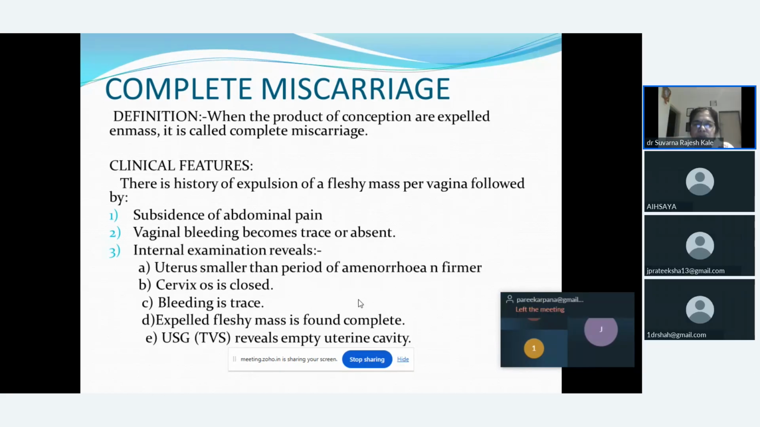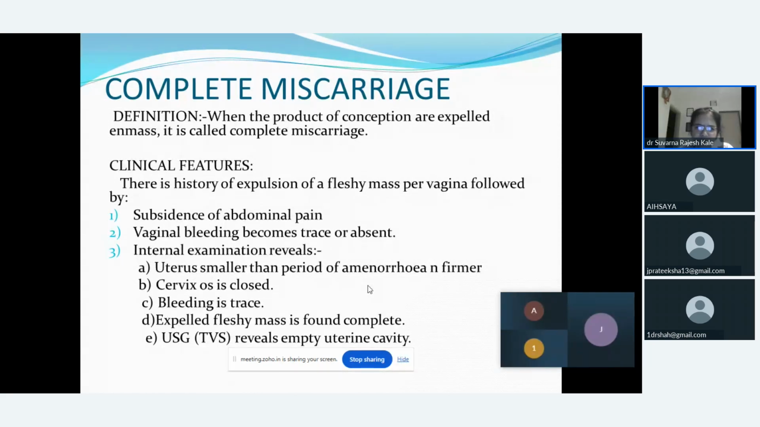Here the female will present to us that at present she doesn't have any abdominal pain, but a few minutes or a few days before, there was a severe pain followed by the expulsion of the product of conception, and now the pain has subsided. This is a very peculiar clinical picture in case of complete abortion. Vaginal bleeding will be nearly absent, or there will be only spotting or a trace of bleeding.